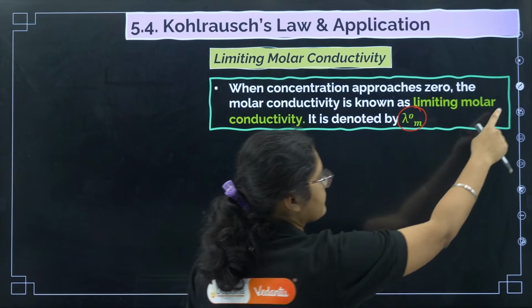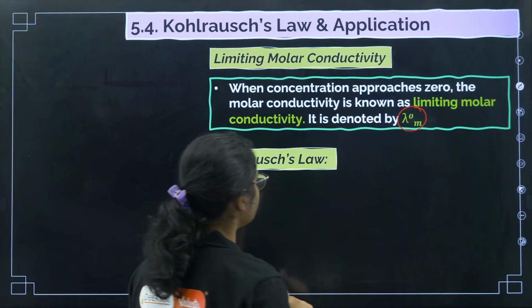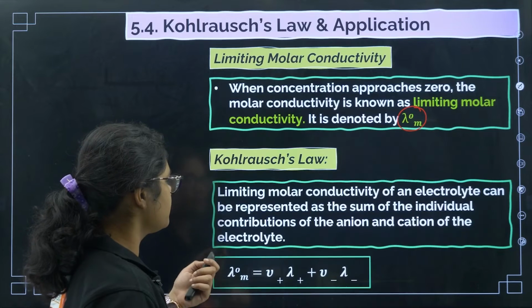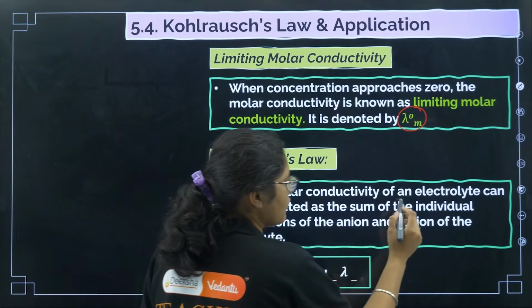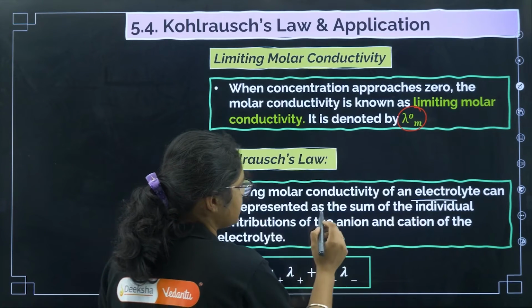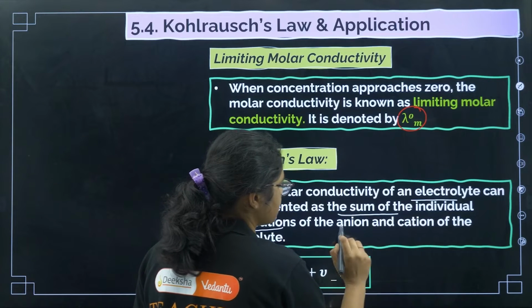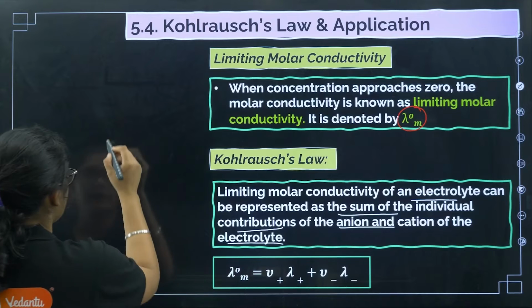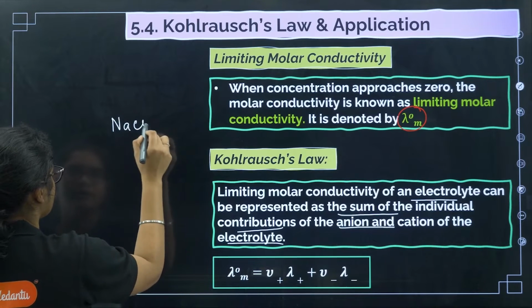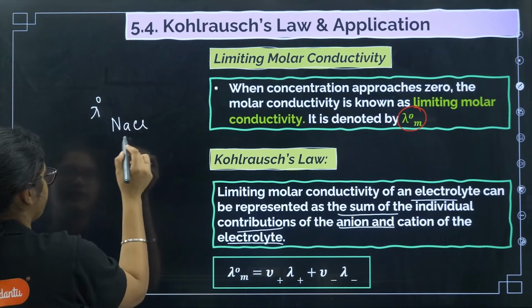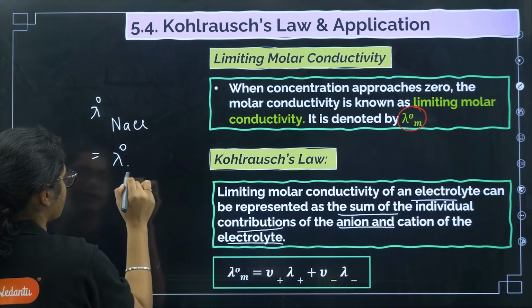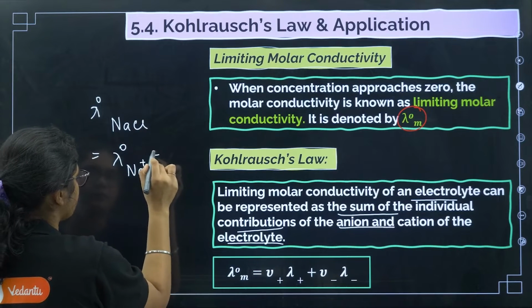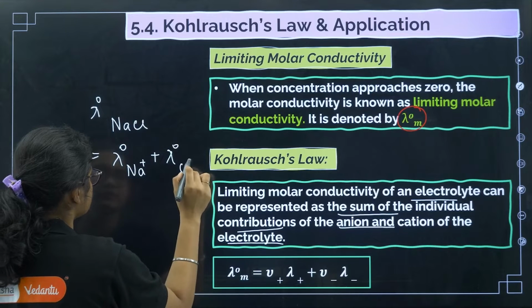Now, what is Kohlrausch law? The limiting molar conductivity of an electrolyte can be represented as the sum of the individual contributions of the anion and cation of the electrolyte. So for NaCl, the limiting molar conductivity of NaCl is the limiting molar conductivity of Na plus plus the limiting molar conductivity of Cl minus.